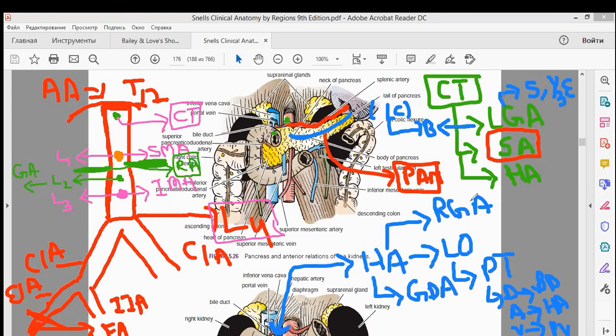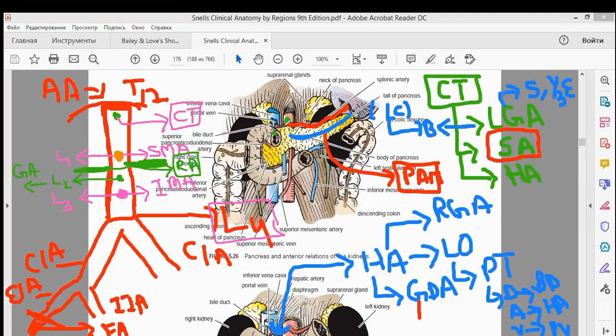So the hepatic artery has two branches, the right gastric artery and the gastroduodenal artery. If you remember, I explained that the gastroduodenal artery is present behind your D1. Very important point.